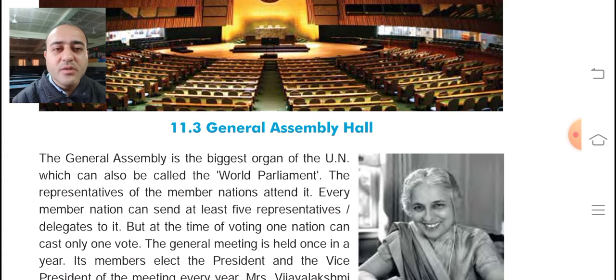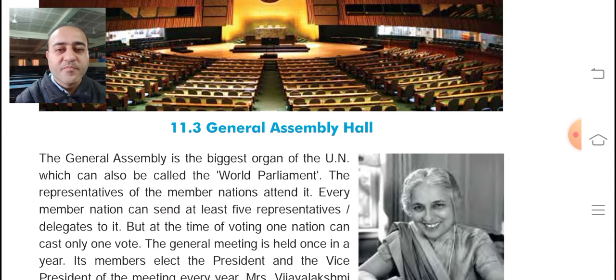The representatives of the member nations attend it. Those countries who are the member nations send their elected representatives, or delegates, we can say, to the United Nations.